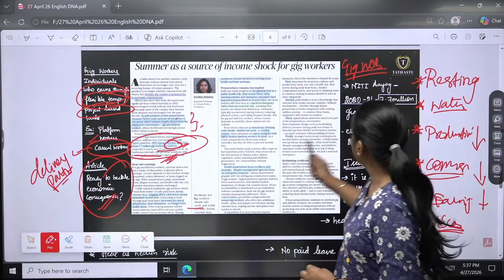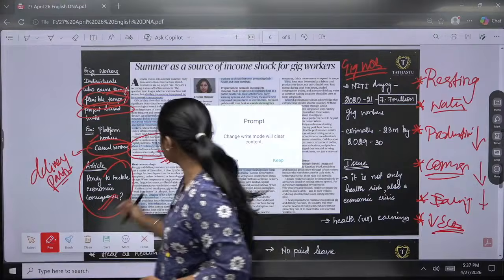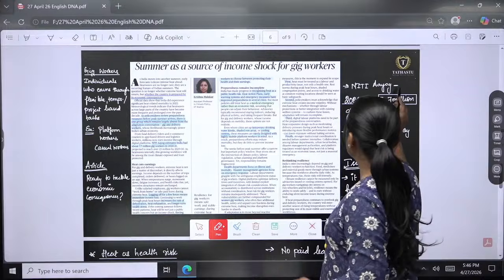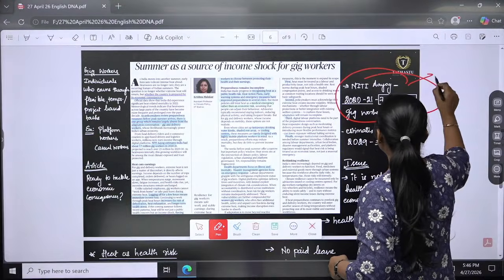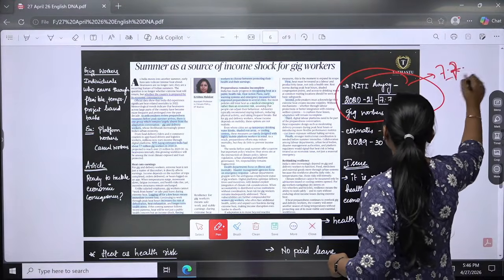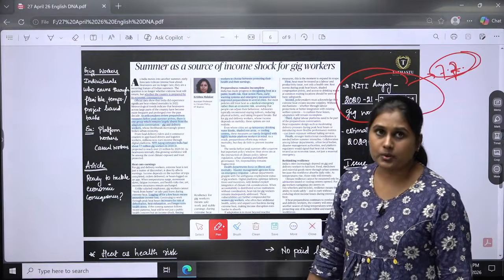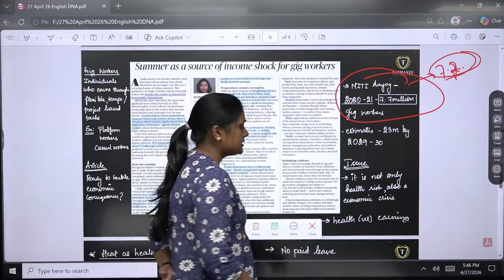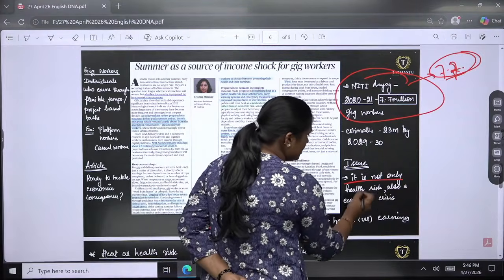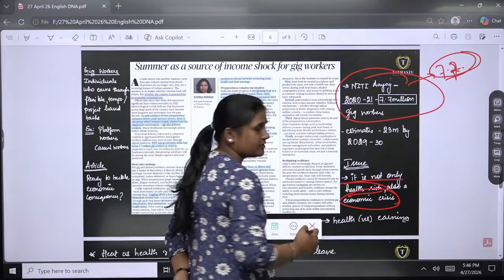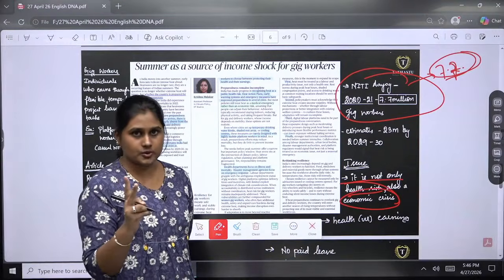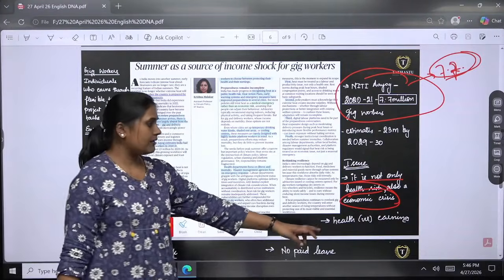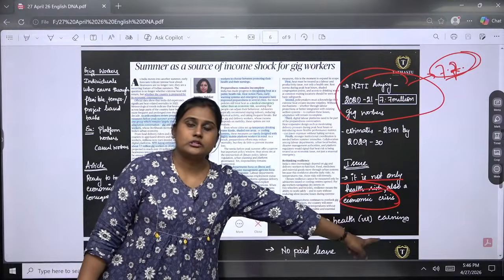Okay, so we have discussed this, which is what Niti Aayog has given as data: right now 7.7 million workers are working as gig workers. Eventually they will grow towards 23 million as expected. So the issue here is not only health risk, but also the economic crisis that we have talked about, at the individual level and also the zonal level. So when it comes to this, right now either I have to focus on my health or I have to focus on my earnings.